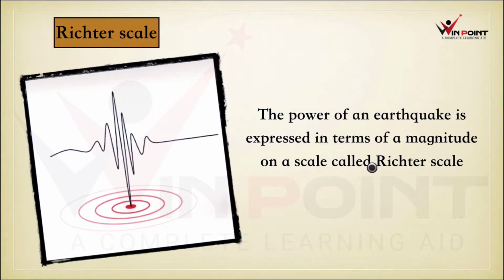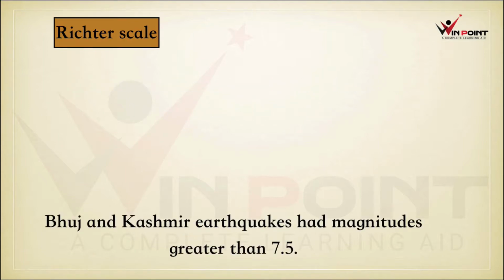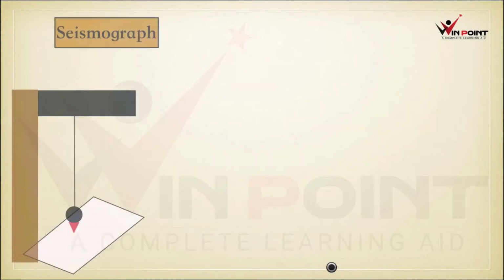The power of an earthquake is expressed in terms of a magnitude on a scale called Richter scale. Earthquake of magnitude higher than 7 on the Richter scale will cause destruction. If the magnitude is more than 7, it is highly destructive. Bhuj and Kashmir earthquakes had magnitude greater than 7.5. So it was highly destructive.